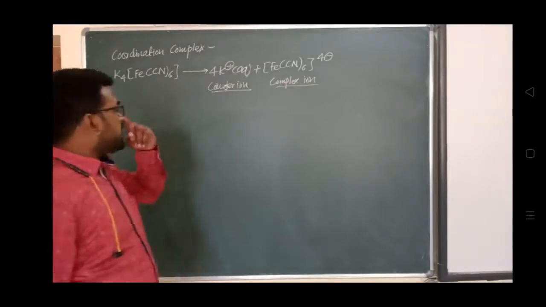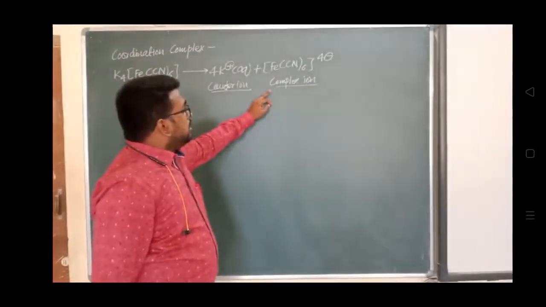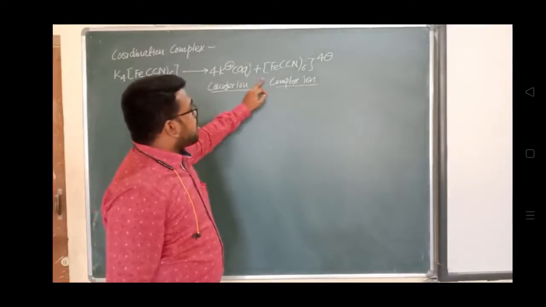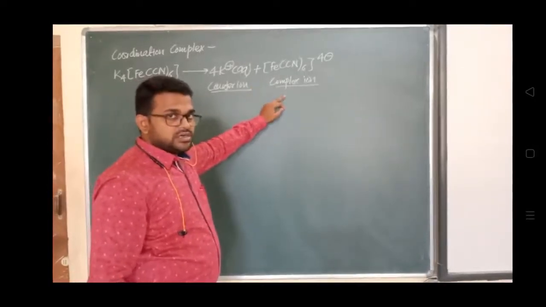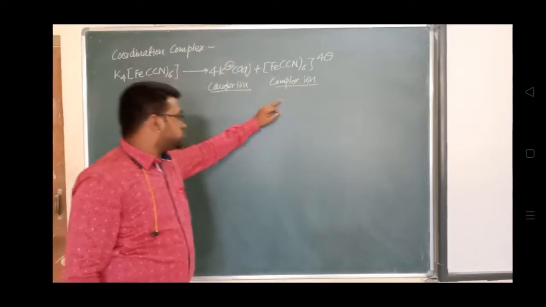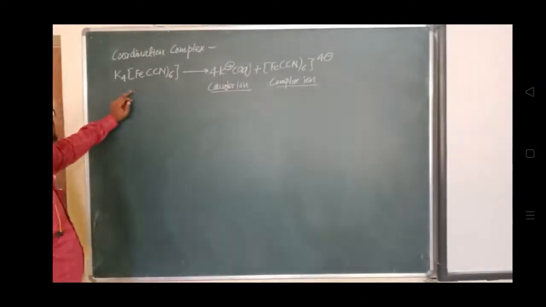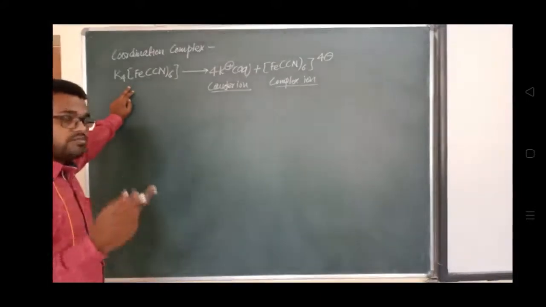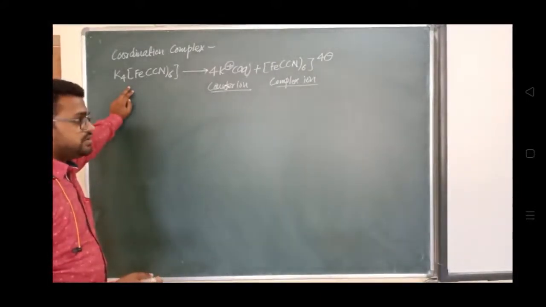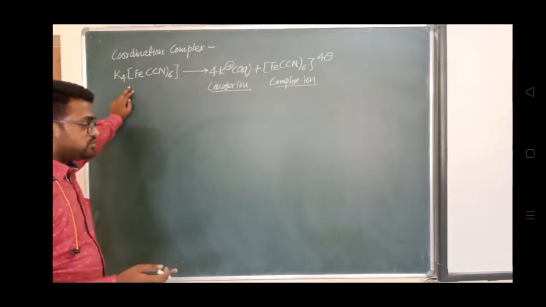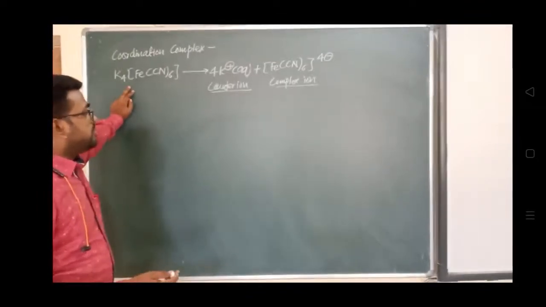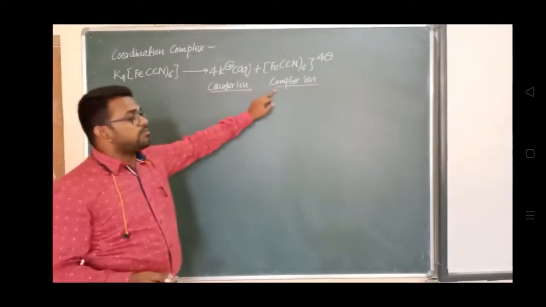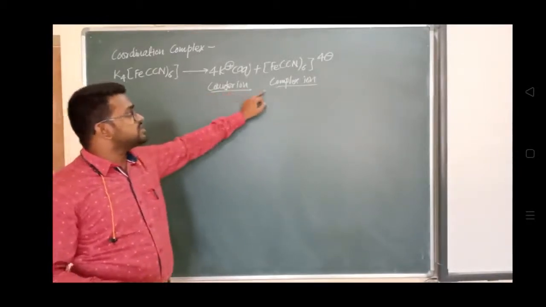Have a look at it right now. You will observe that this is the one complex ion which is formed after dissociation of this coordination complex. When the coordination complex gets dissociated, when it is dissolved in water suppose, then it gives rise to one counter ion and one complex ion. What is the counter ion and what is the complex ion, that you know very well.